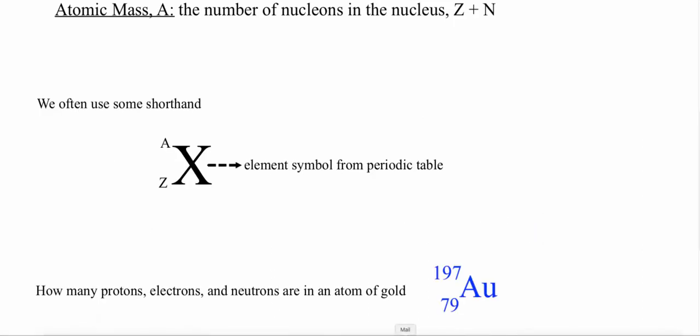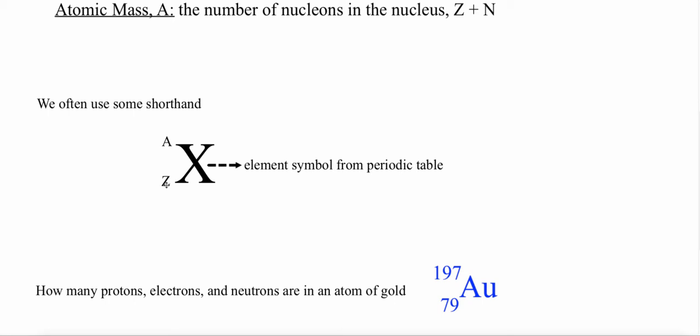So this is often written in a shorter way, where we have here this X, which is going to represent my element. So it's going to be either He for helium, maybe Au for gold, and something like that. Then A, my atomic mass, is always going to be on top, and my atomic number, which is the amount of protons, is always going to be subscript. So superscript will always be my atomic mass, and subscript is going to be my atomic number.